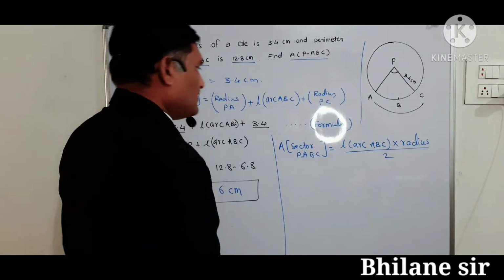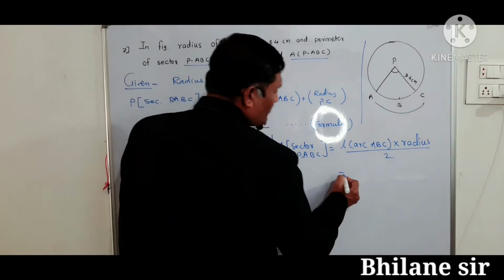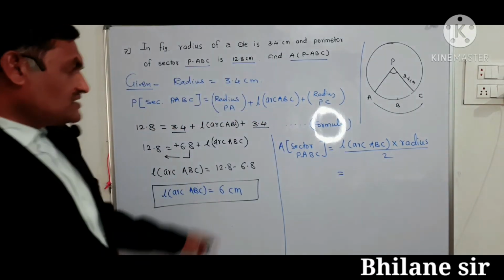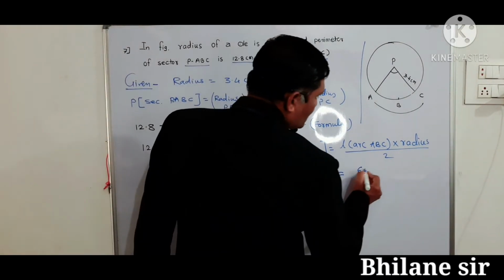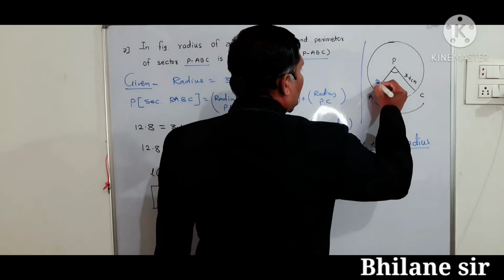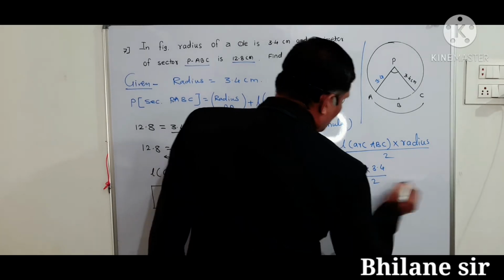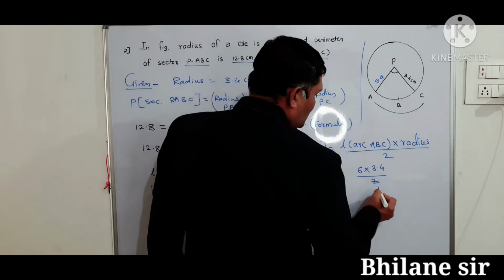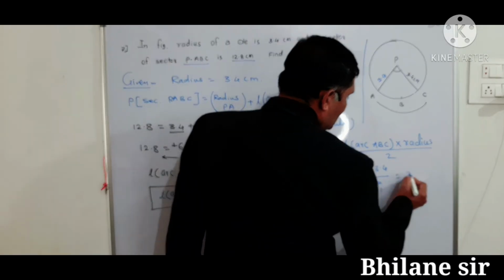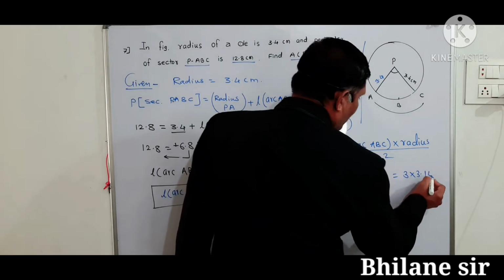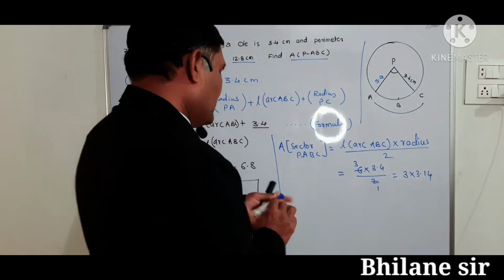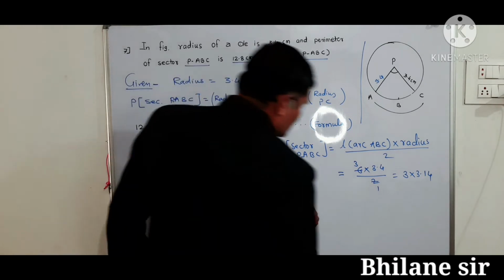Okay, this is the formula. Putting the value, length of the arc ABC is 6 into radius 3.4 upon 2. 2 ones are 2, 2 threes are 6. That is 3 into 3.4. Okay, finally we can write here answer.